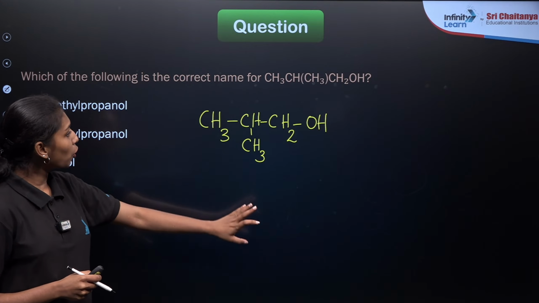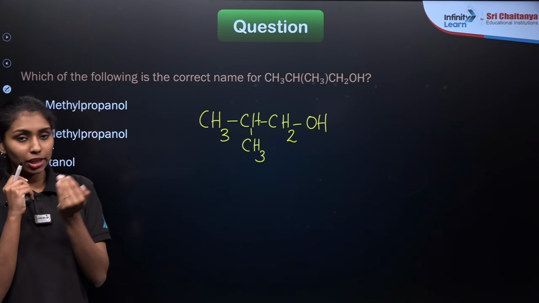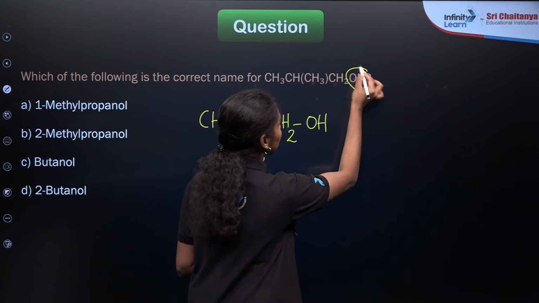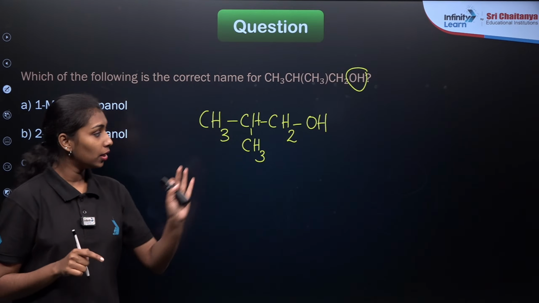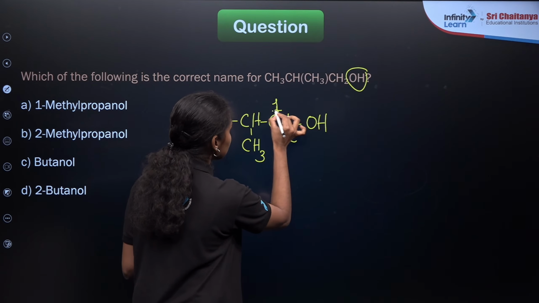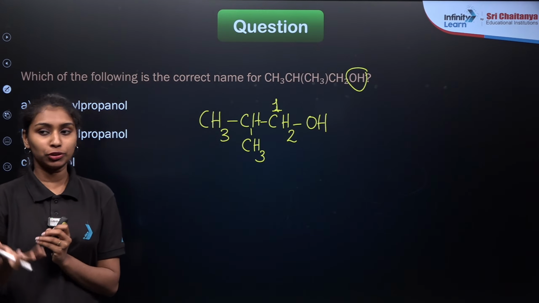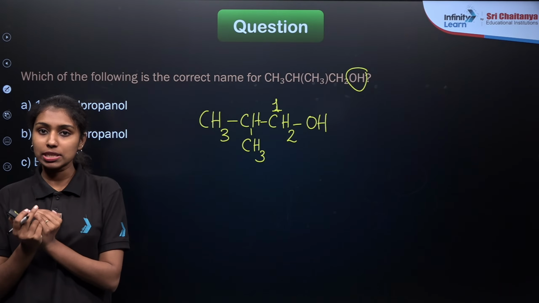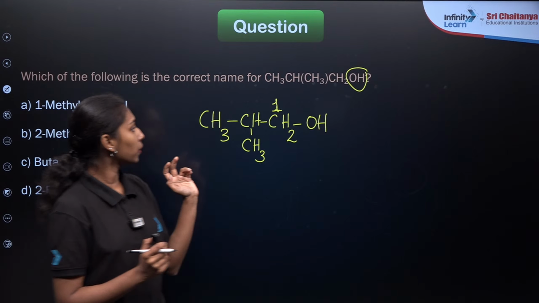So this is the structural formula of the compound. If the compound contains an alcoholic part, you need to start the numbering from the carbon atom giving it the first number. So I am starting the numbering from here. It is not necessary to start the numbering from either left or right. Depending upon the functional group present, you need to follow the priority order, which we have already given in our lectures.